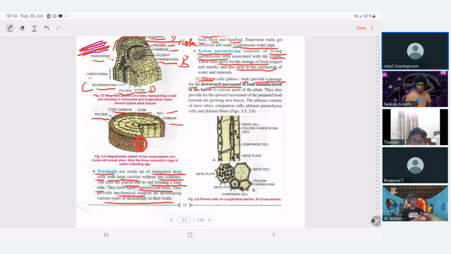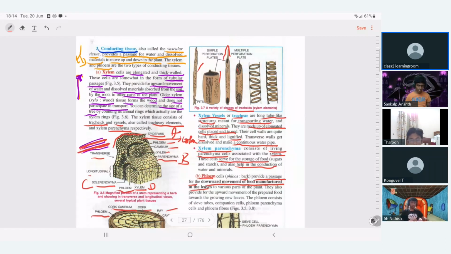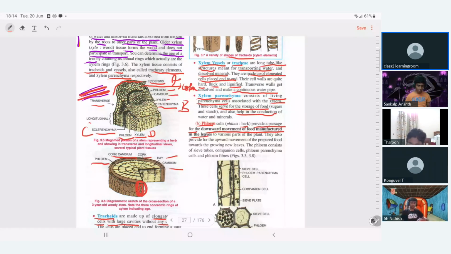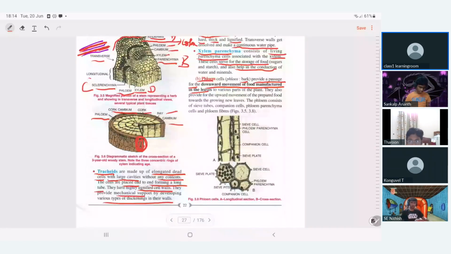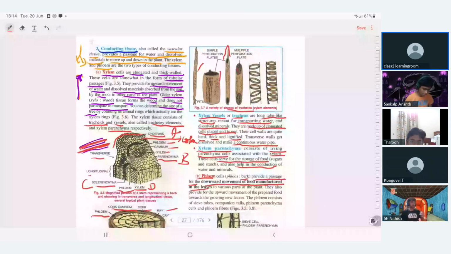You forgot xylem fibers. Yes, actually, xylem fiber is also an important component. There are four components. Xylem fiber also supports the structure of the plant, a supporting function, and gives a kind of flexibility to the plant.